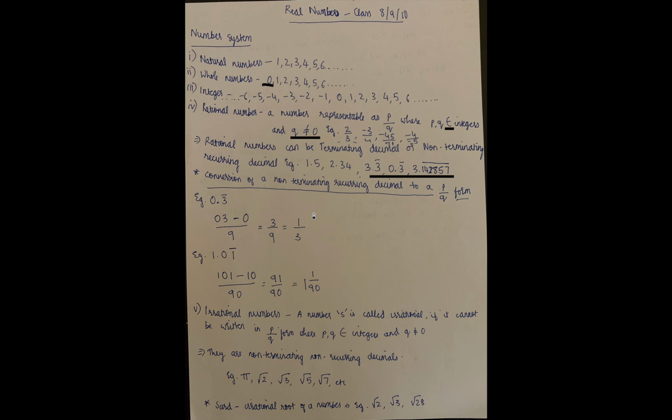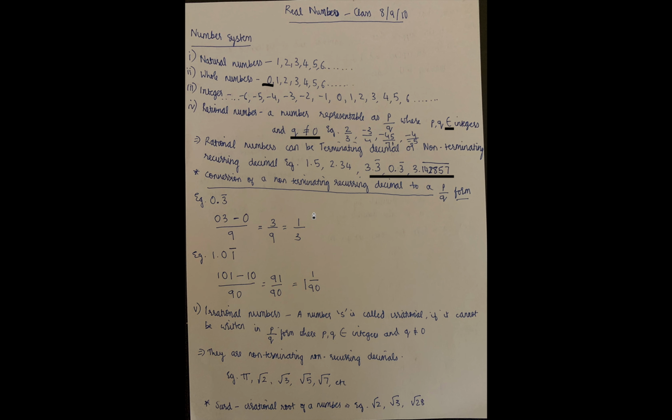Next is representation of rational numbers on the number line. You must have learned this last year in your 7th grade. Rational numbers between two rational numbers: you should find the LCM, make the denominator into 10 or 100, then you can find that number. You must have done this last year. That's it, that's your 8th standard syllabus complete.